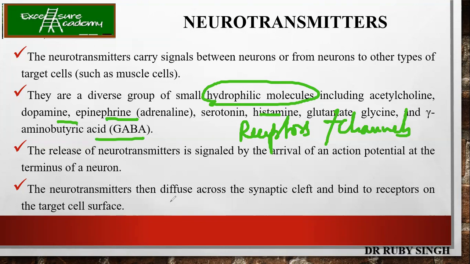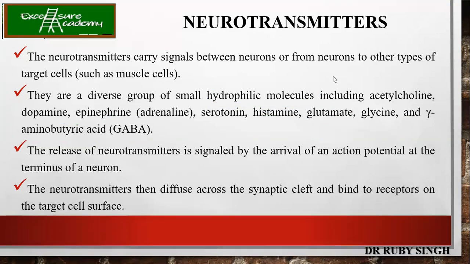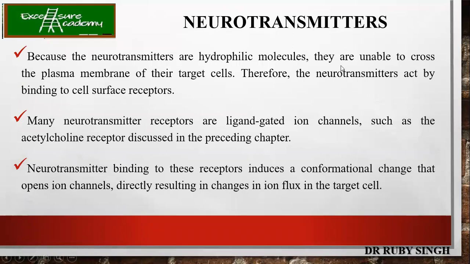So what happens when the neurotransmitter is released? It is then diffused across the synaptic cleft and binds to the receptors present on the postsynaptic neurons. Because neurotransmitters are hydrophilic in nature, they are unable to cross the plasma membrane, and that's why, as I told you, they need receptors or channels. Many neurotransmitter receptors are ligand-gated ion channels, such as the acetylcholine receptor.